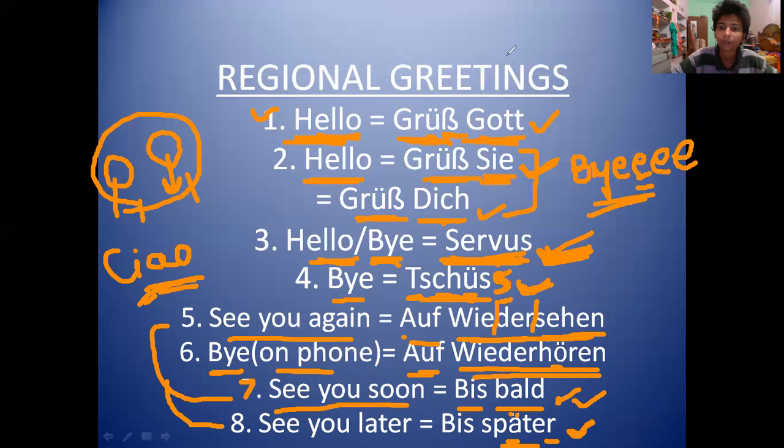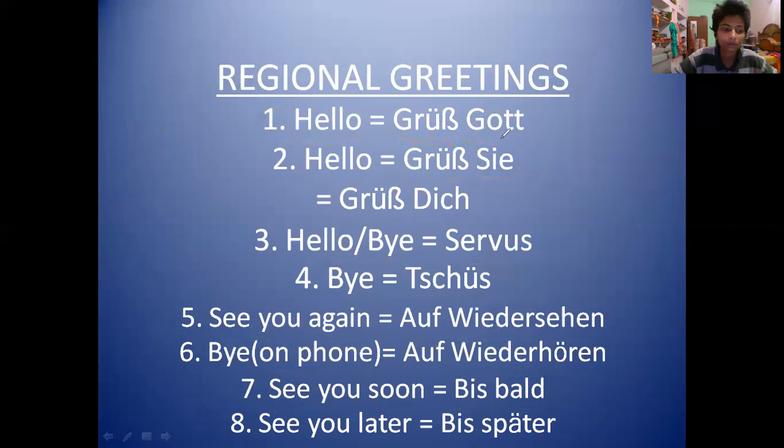Okay. So now let's do a quick revision. Hello is called Grüß Gott. This is used mainly in Bavaria and Austria. Bavaria is the biggest state of Germany and Austria is a German-speaking country. Then comes another hello, Grüß Sie and Grüß dich. Grüß Sie is used for the formal situations, and Grüß dich is used in the informal situations. These greetings are used for singular people and not with group of people.